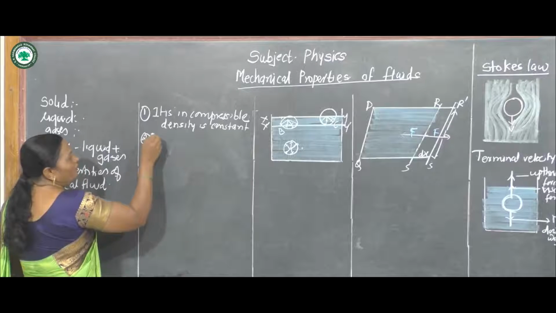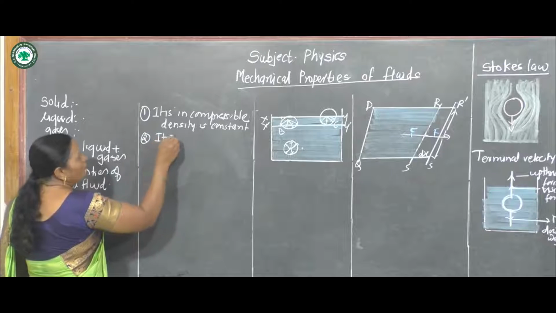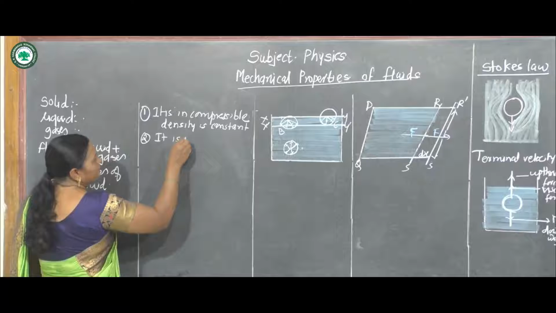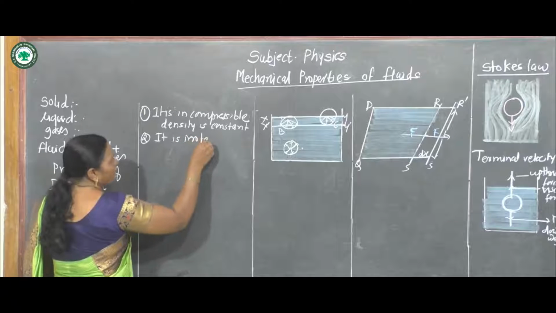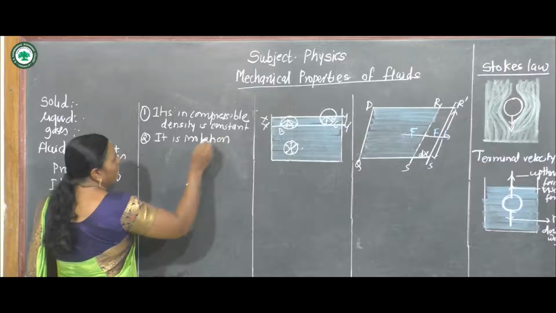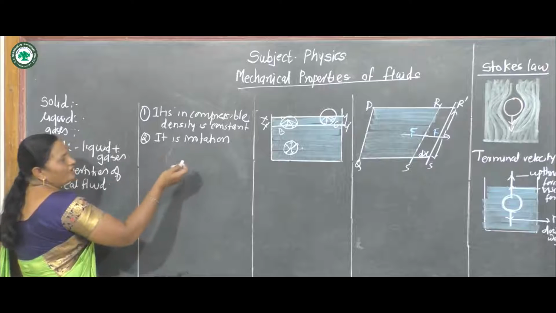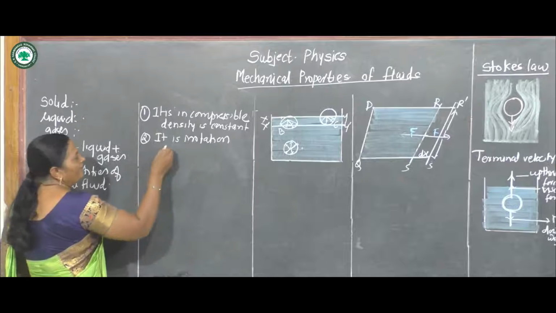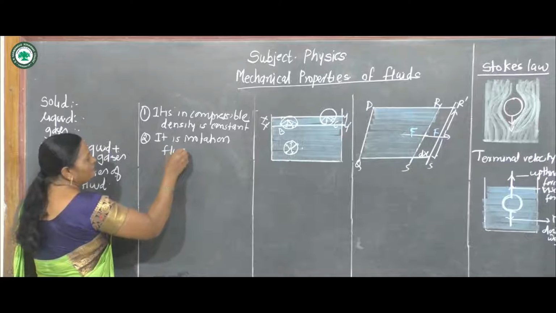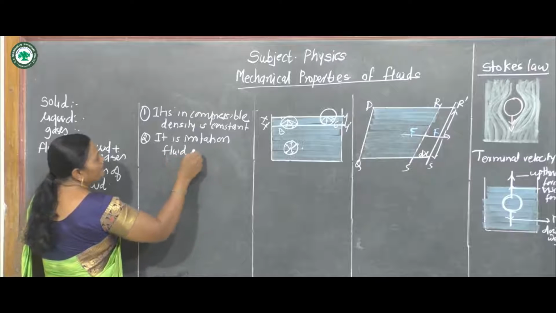Now, the second property, it is irrotational, that is, it does not rotate. That is, there is no fluid friction.